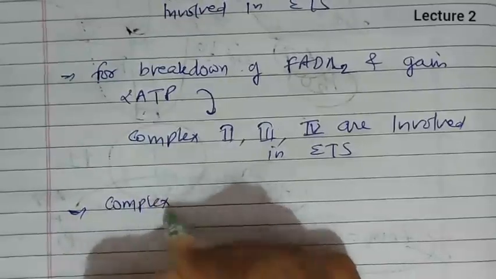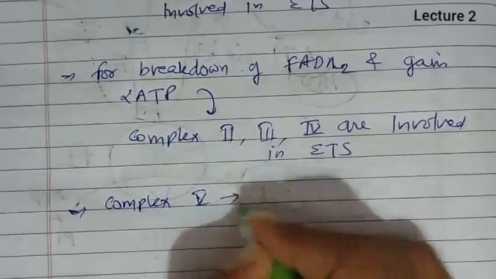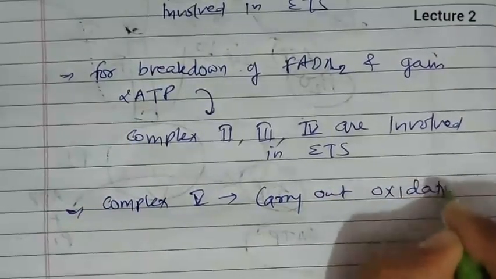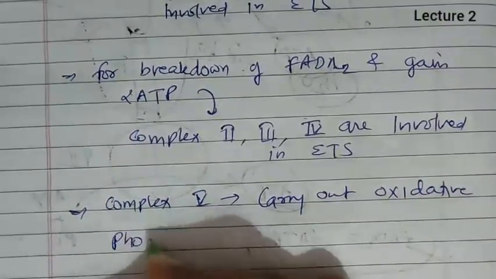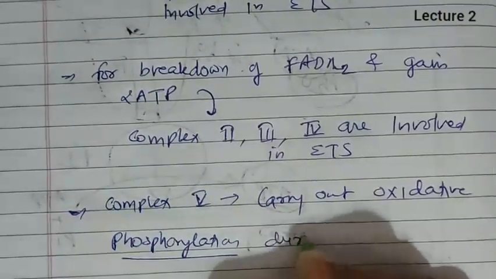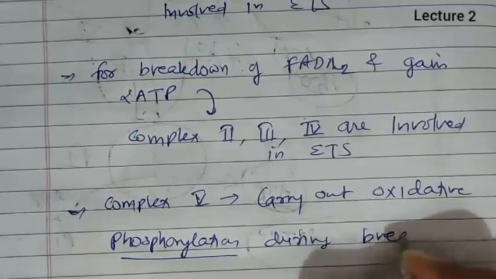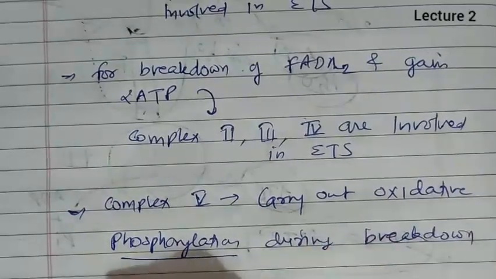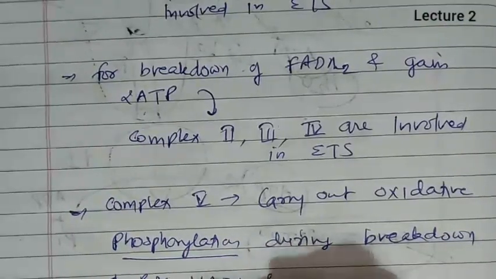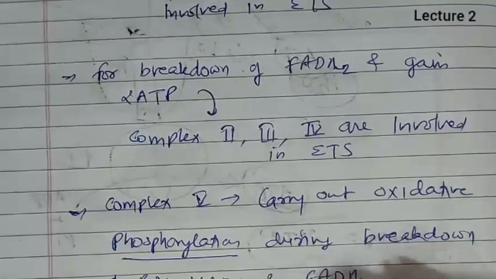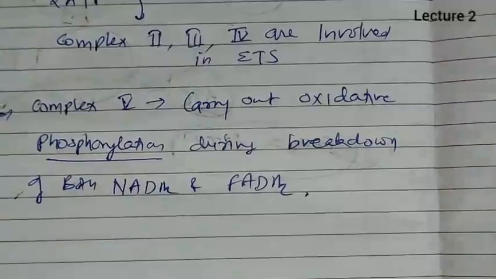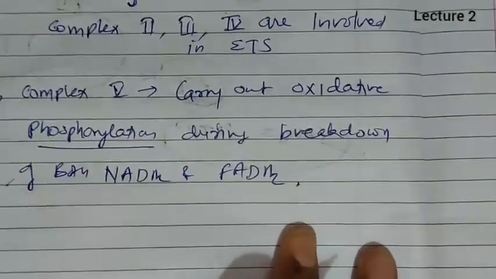Complex 5 carries out oxidative phosphorylation during breakdown of both NADH2 and FADH2. Okay, so complex 5 is involved in ATP synthesis mainly. So first, these are the complexes where they are involved.